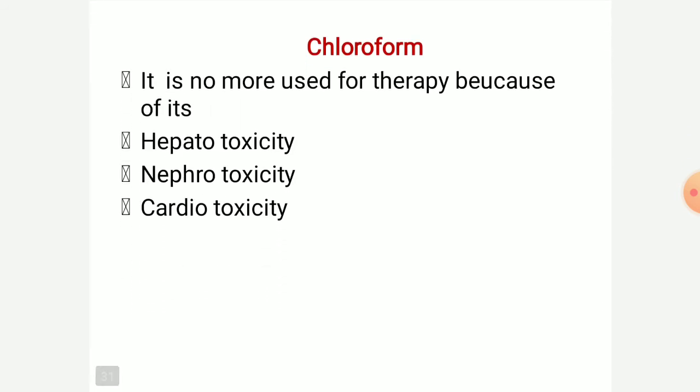Let us discuss chloroform. It is no longer used in therapy because there are many disadvantages of chloroform. It causes hepatotoxicity, nephrotoxicity, and cardiotoxicity. Hepatotoxicity means liver toxicity. Due to this reason, chloroform is not used as an anesthetic.